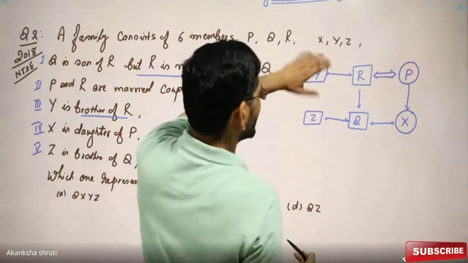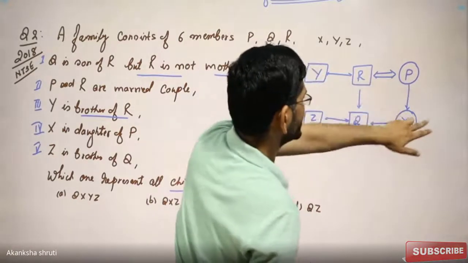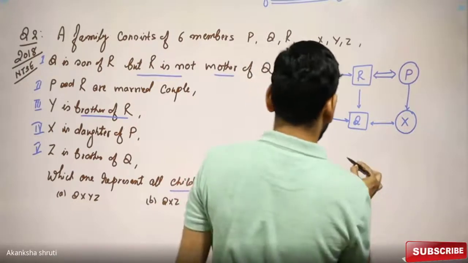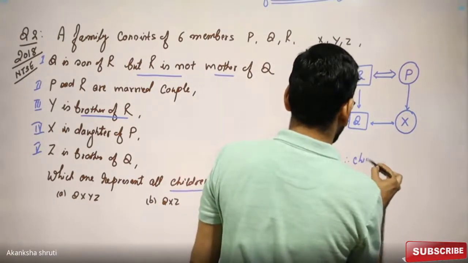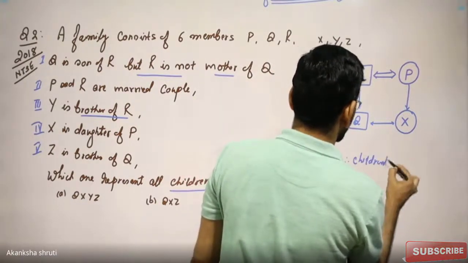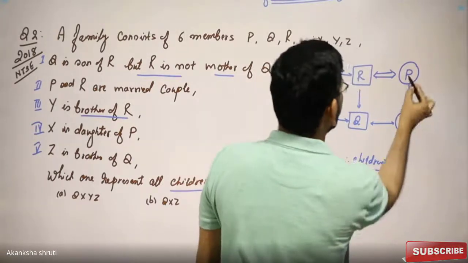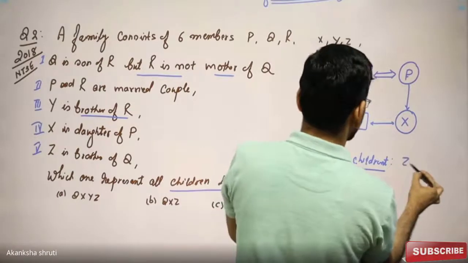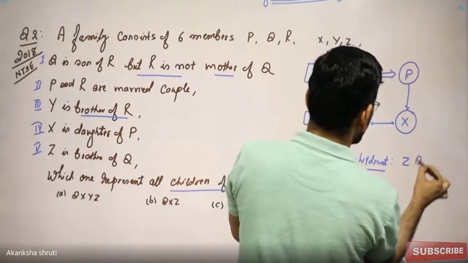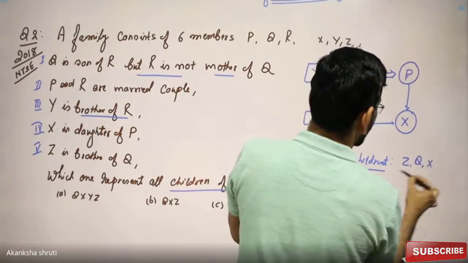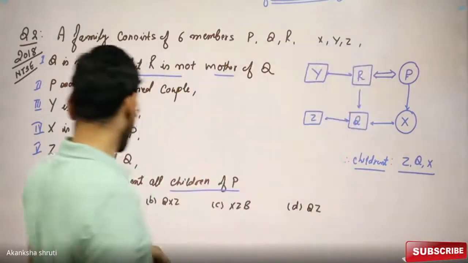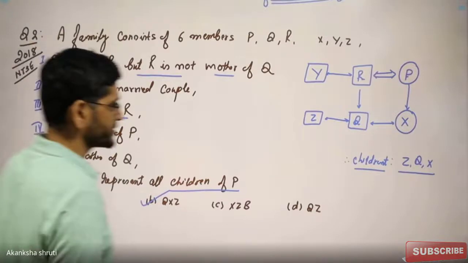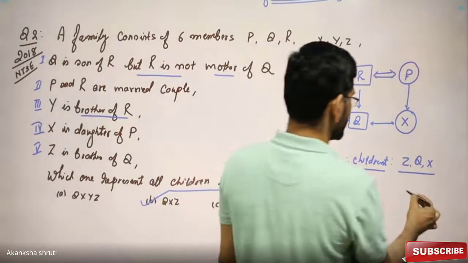In this way, the generation of children are Z, Q, X. Therefore, whether it is asked children of P or children of R, it means the same thing: Z, Q, and X. So option B is correct.